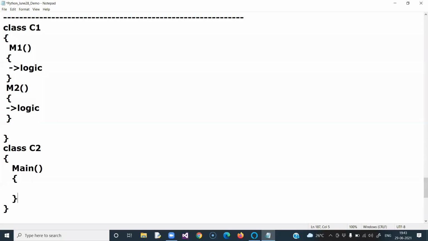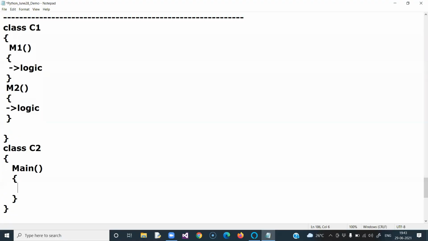Here also the role of the main method is the same. Program execution starts by the main method, is controlled by the main method, and stops by the main method. In every programming language you will have a main method. But in procedural oriented programming language, the main method is not part of a class, whereas in object oriented programming language, the main method is part of another class.